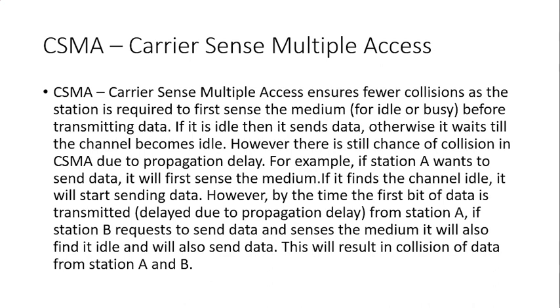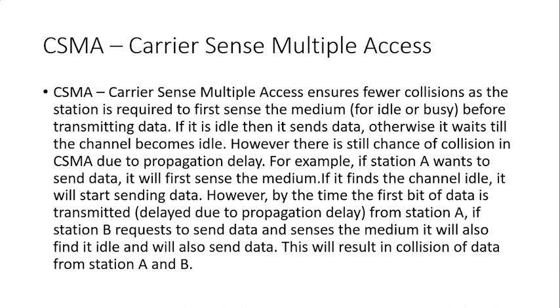So what is Carrier Sense Multiple Access? In order to reduce the collision between the stations sending frames in idle or busy state, we introduce a new thing called CSMA. If the channel is idle, then it can send the data; otherwise it will wait till the channel becomes idle. So the collision is reduced by means of CSMA.